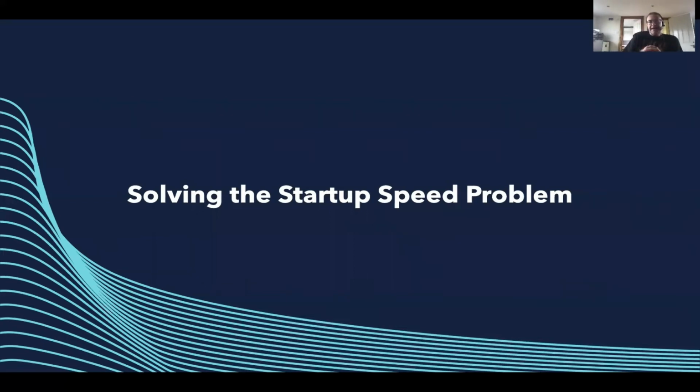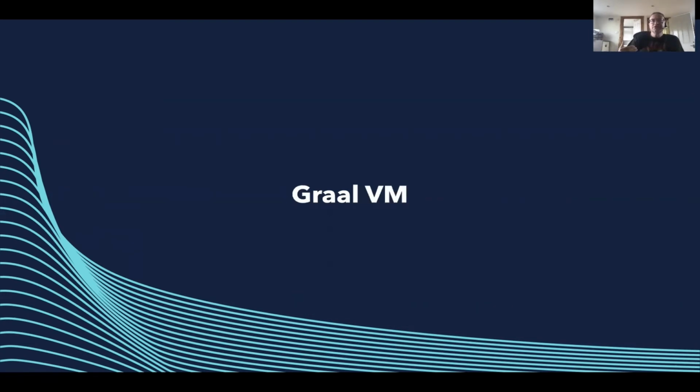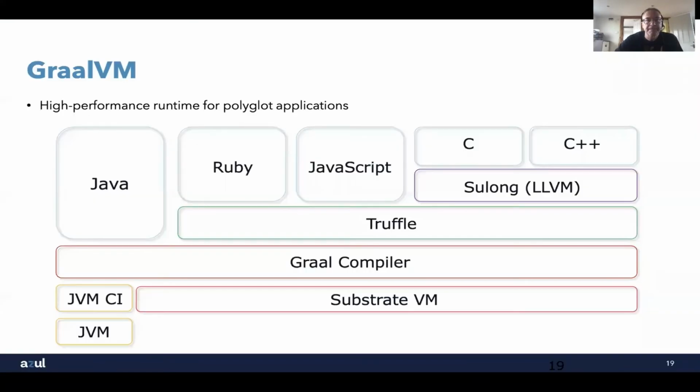Now let's look at how we can take different approaches to solving the startup speed problem. This is something in a microservices architecture where we need to think about what's the best possible approach. So one of the things that's become quite popular recently, a lot of people have been looking at this, is the GraalVM. GraalVM is a slightly different approach to how we take Java code and other language code and do something with it in terms of performance.